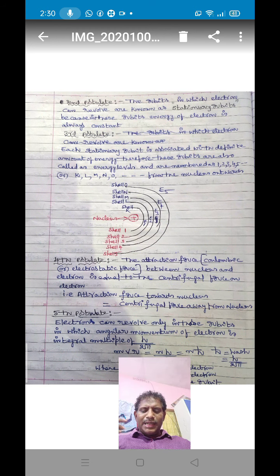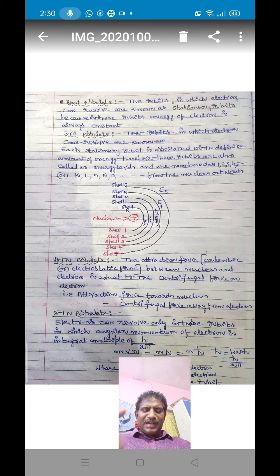According to Bohr atomic model, the electron revolves around the nucleus in circular paths. The positively charged nucleus attracts the electron. That means attractive forces operate between the nucleus and the electron. That force is called the Coulombic attractive force or electrostatic attractive force. It is balanced by the centrifugal force on the electron.